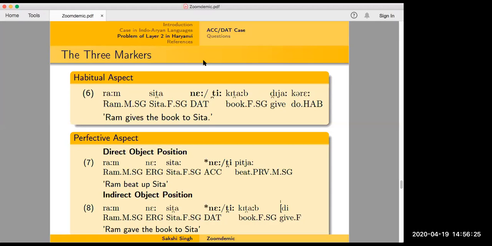Ram ne Sita dekhi. But in other aspects, you can't drop the accusative dative marker like in Hindi. So you can't say Ram Sita dekhega. So clearly, the perfective is a very special domain, because the phenomenon that you are looking at, of these two Ks, two Nas being in competition, also occurs in the perfective. The optionality of human marking also occurs in the perfective.